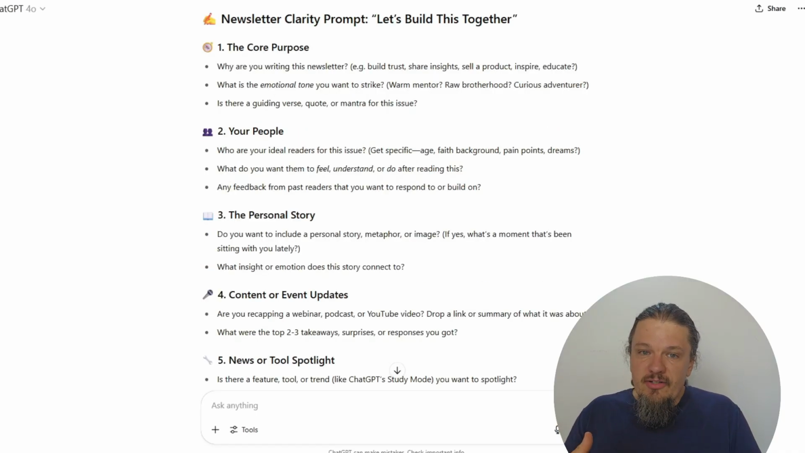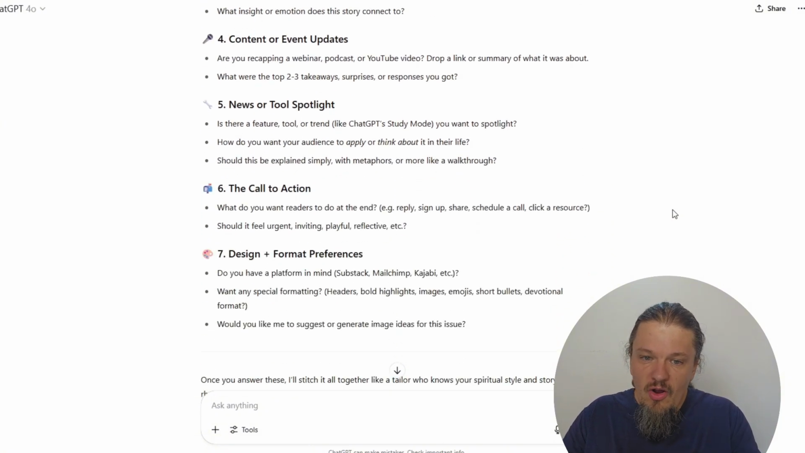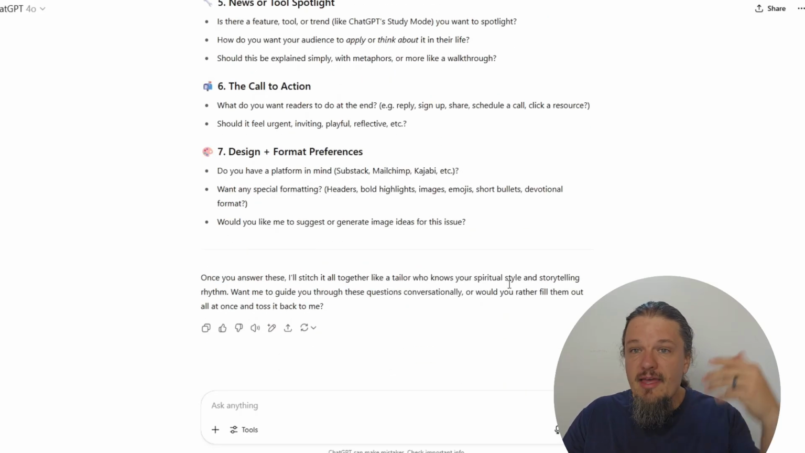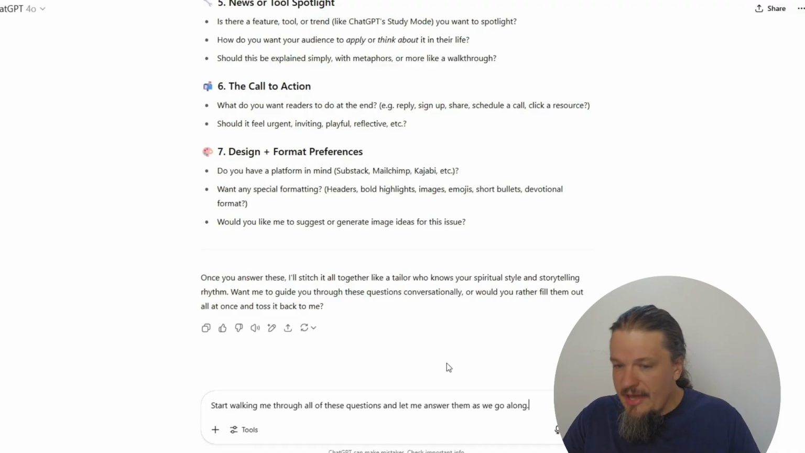As you can see here, it has given us a list. There's 1, the core purpose; 2, your people; 3, the personal story; 4, content or event updates; 5, news or tool spotlight; 6, the call to action; 7, design and formatting presence. These are all great things to consider as you're creating this newsletter. So I'm going to just go ahead and say, start walking me through these questions and let me answer them as we go along.